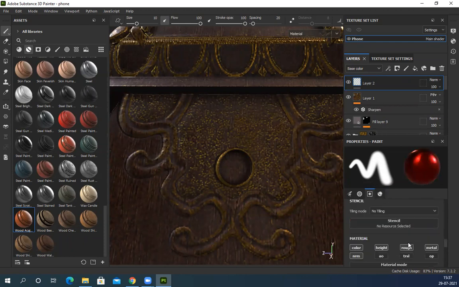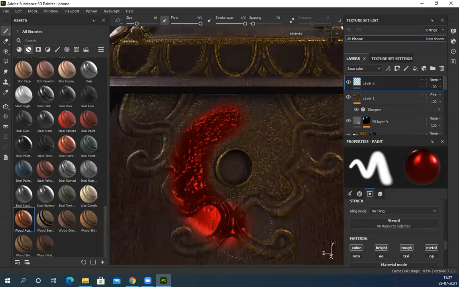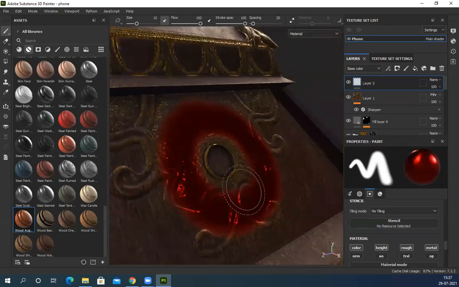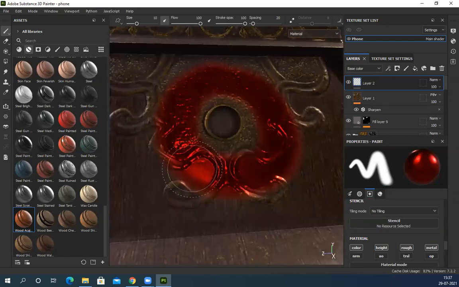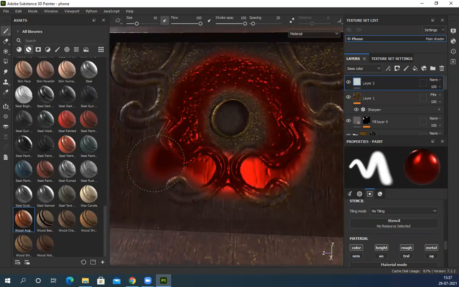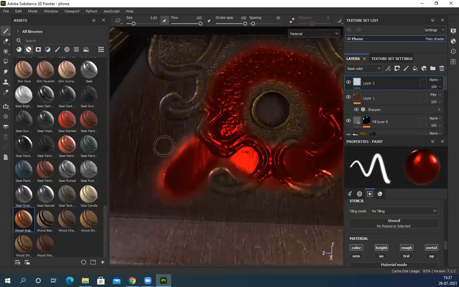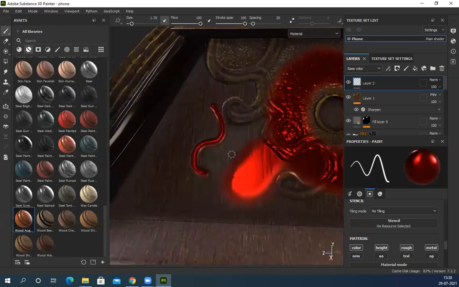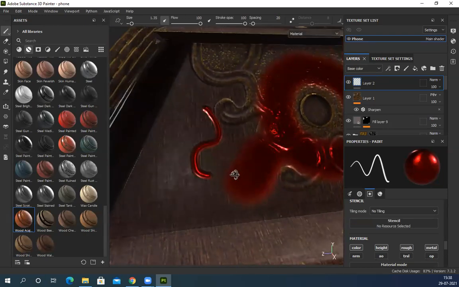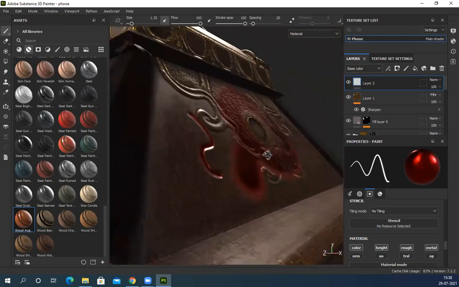Make it normal if I don't want normal map. And see, I can paint it and you can see all the information. You can see the slight volume difference based on the paint, the normal information, height information.